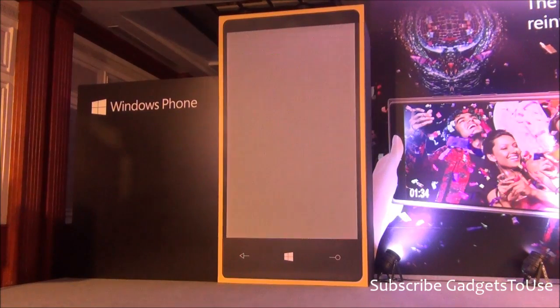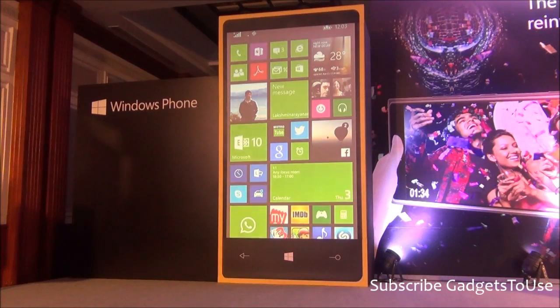One second. Yeah, so my PC goes to sleep every 10 minutes to save battery.